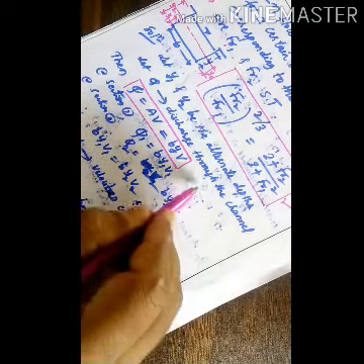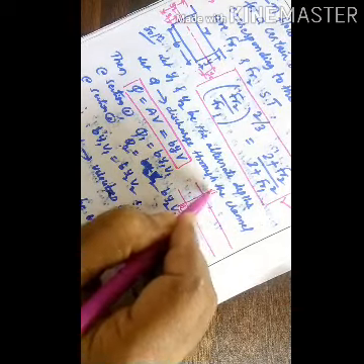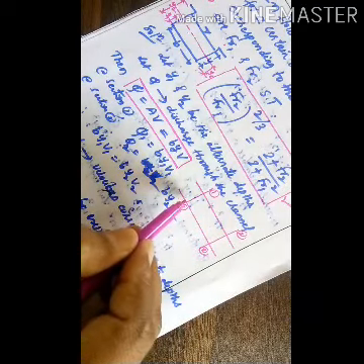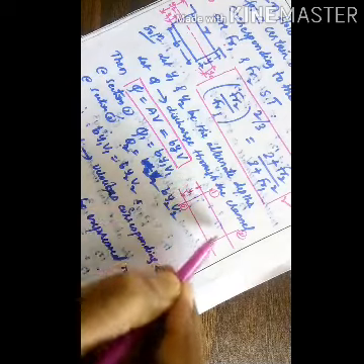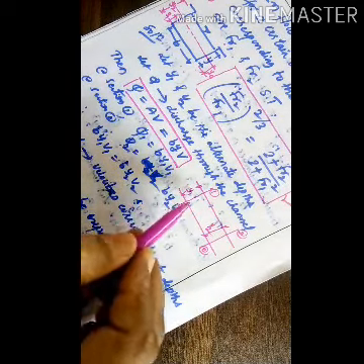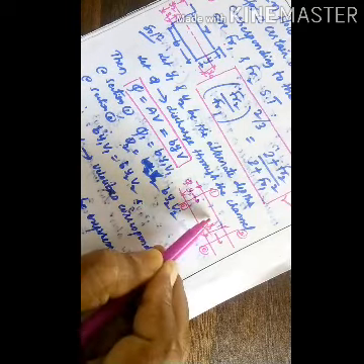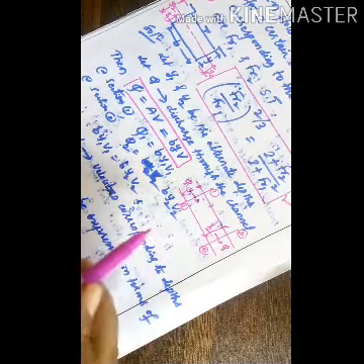Suppose this is a rectangular channel at section 1, 1 and section 2, 2. The depth here is y1 and the depth here is y2, and the same discharge is passing here and here. The discharge is the same but passing in two alternate depths.